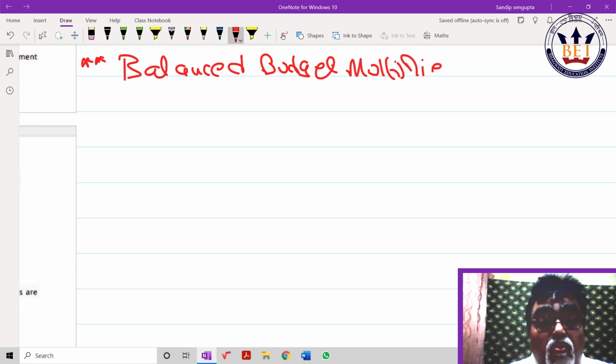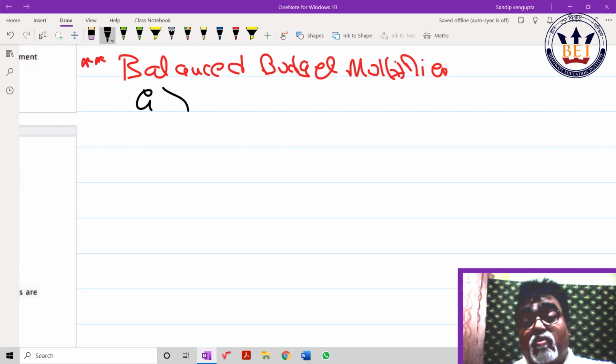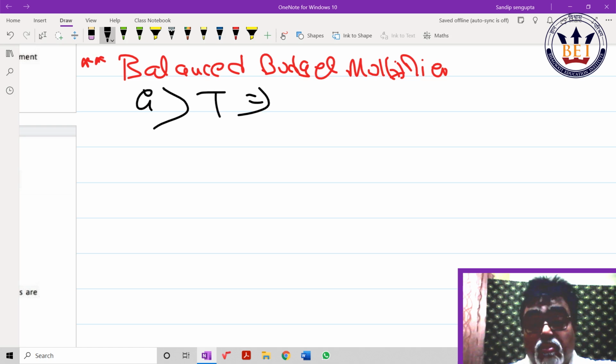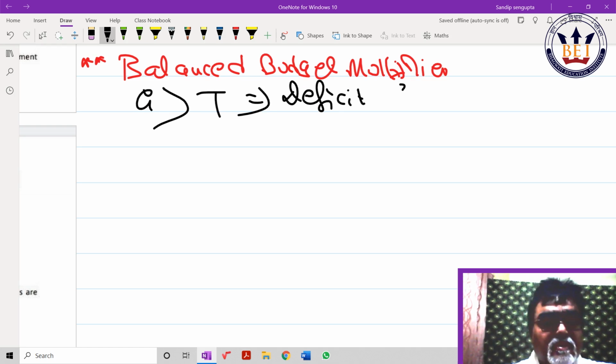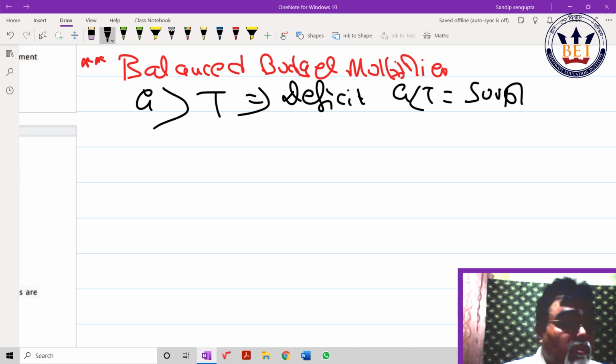Government expenditure is more, which means deficit. G less than T means surplus, because government expenditure is less than tax. So what is balance? G is equal to T. That means del G is equal to del T. This is called the balance budget multiplier, correct?